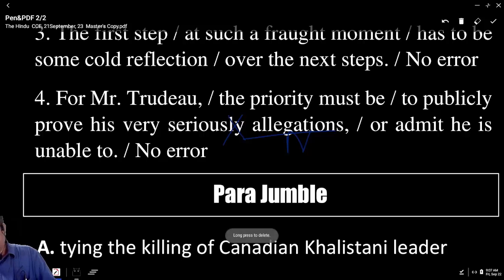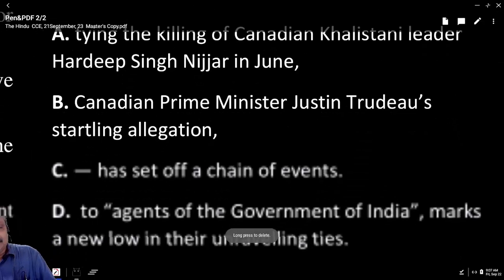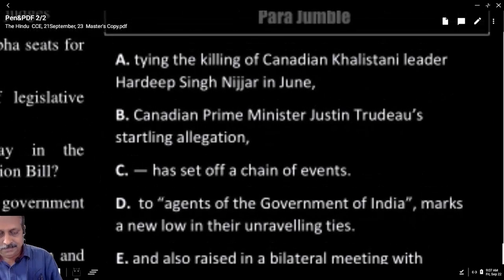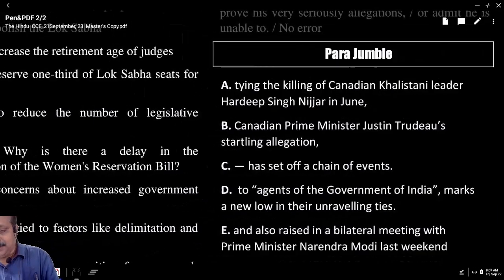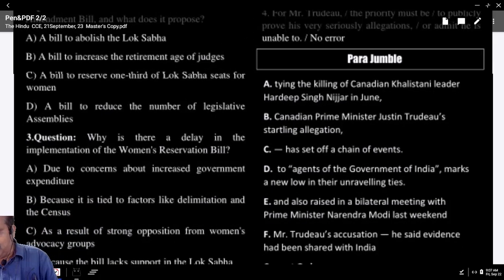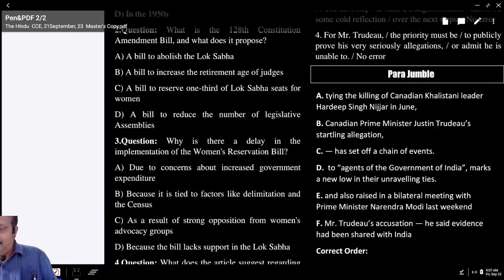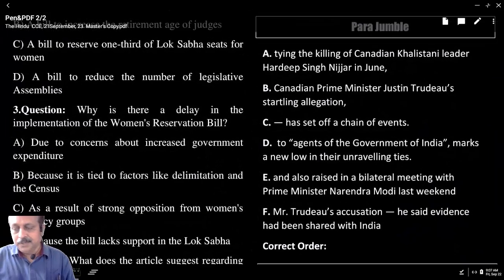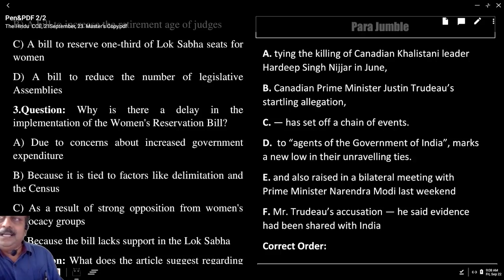Now go to the para jumble. How many parts are there? You all have the handout with you. How many parts are there? Now read the parts and tell me the correct order. I will write here. Whenever you want to deal with para jumbles, you got to be very careful at the outset. But irrespective of the level of difficulty, if you follow certain tips, you can get 1 mark. You can get the first sentence. Based on that, the 1 mark is assured.